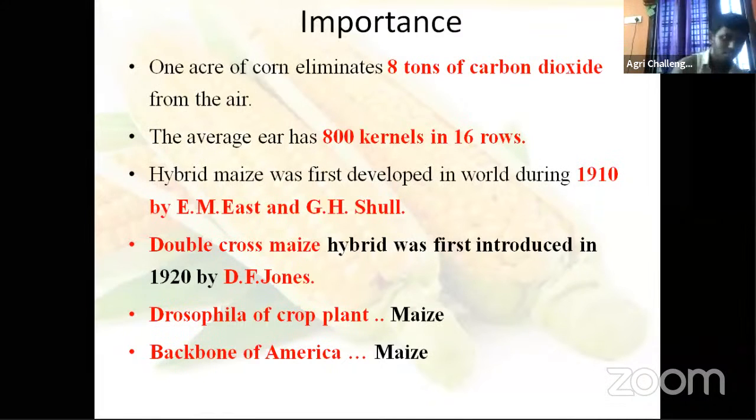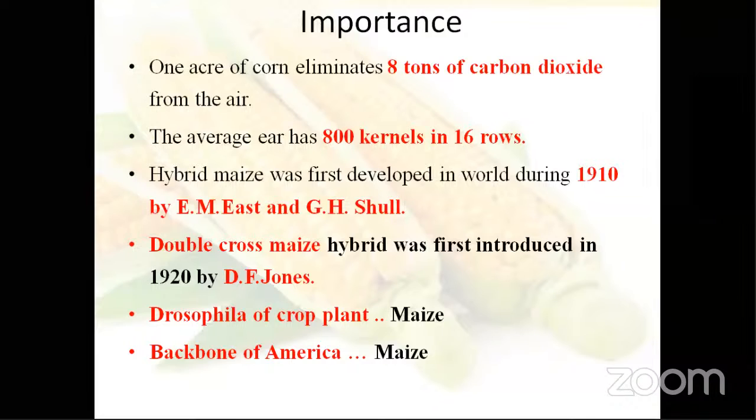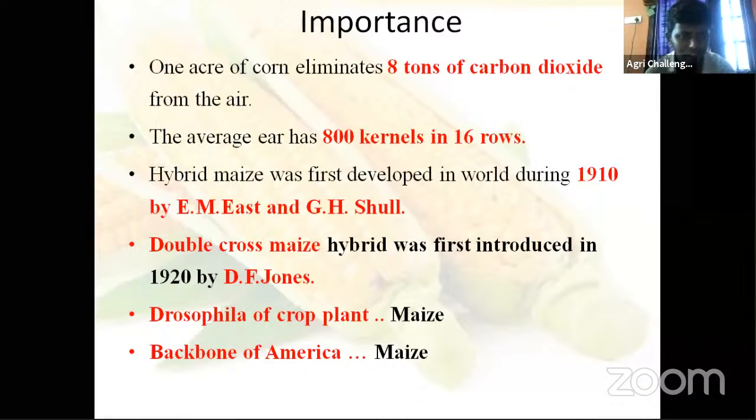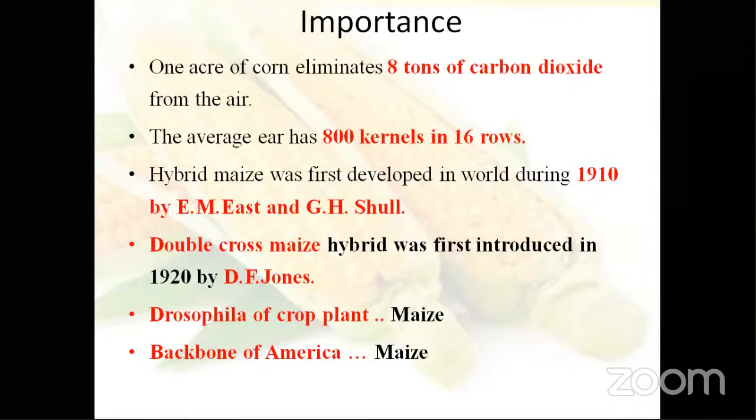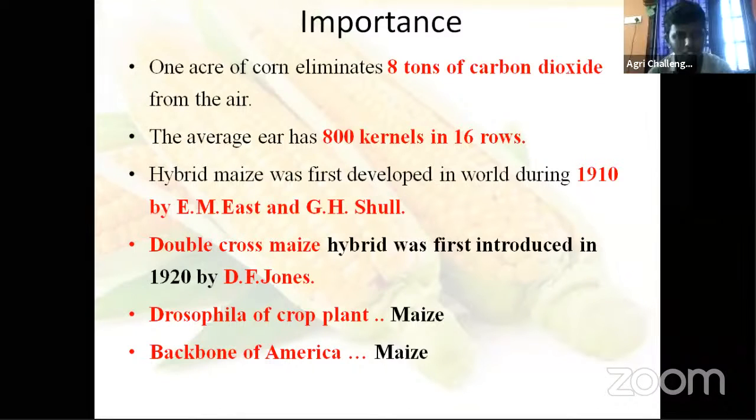Okay. The double cross maize hybrid was first introduced in 1920 by D.F. Jones. The single cross maize hybrid was first developed by East and Shull, then the double cross maize was introduced by D.F. Jones in 1920. Up to now, you just heard two terms. What is queen of cereals? Another is, what? Miracle crop. There are another two terms regarding maize.